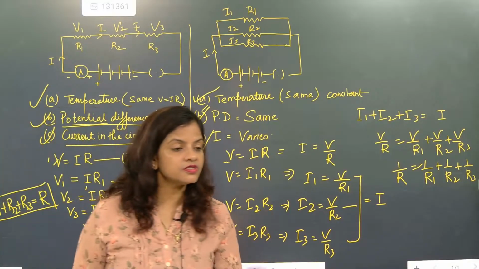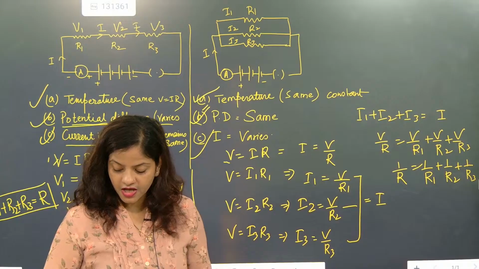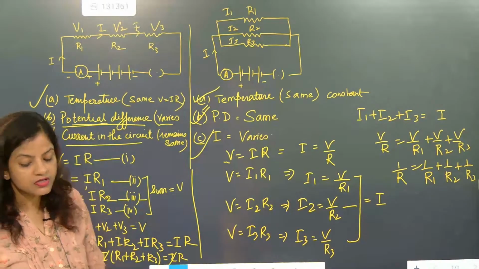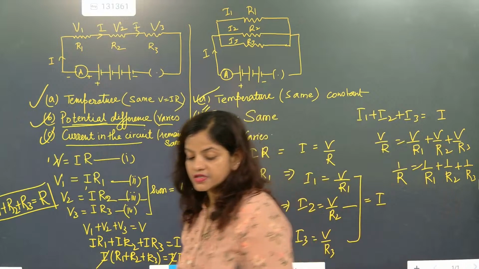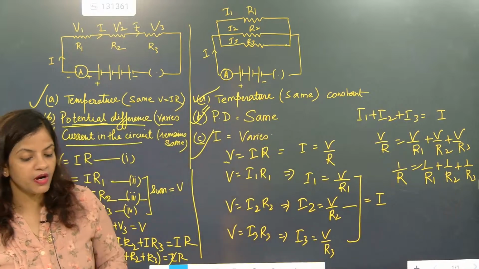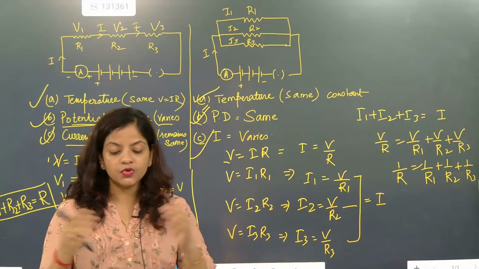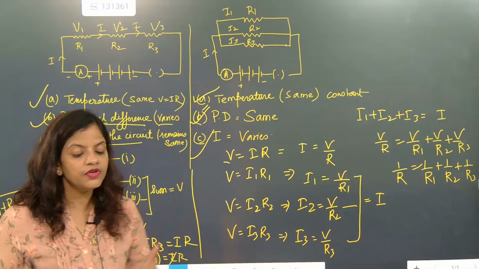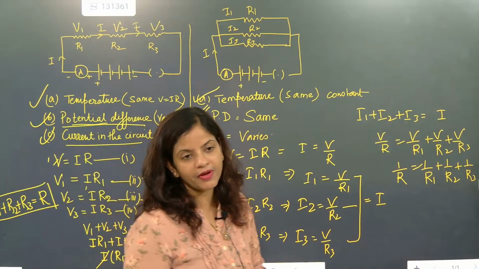The total resistance of a circuit is considered as what? Equivalent resistance. I hope everybody understood. This is the most important part. Yes, that's exactly the total resistance of a circuit. We used to name it as equivalent resistance. I hope you might have understood.